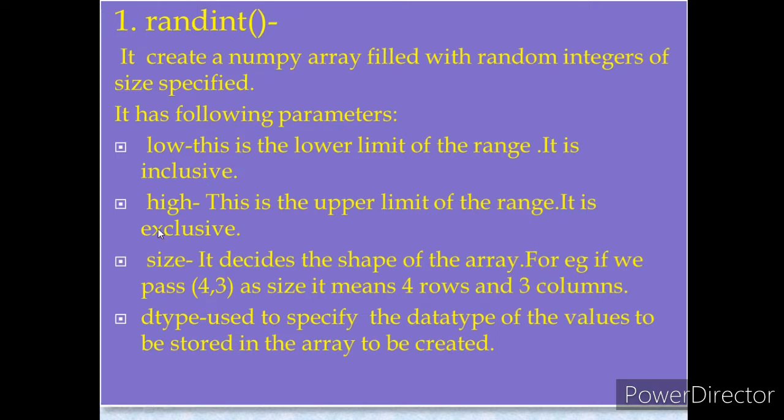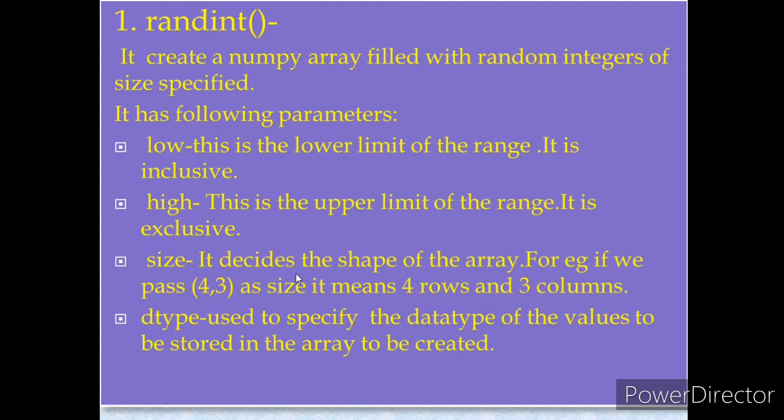The second parameter is the upper limit through the high parameter. That is, high is the upper limit of the range, and this value of the range is exclusive. That means it will not be included in that range. The third parameter is the size.